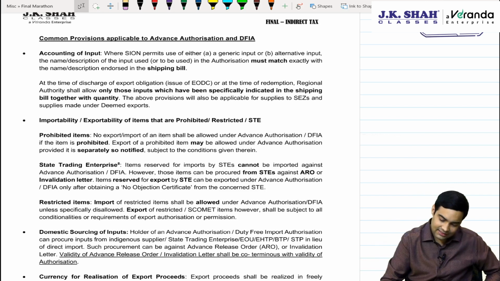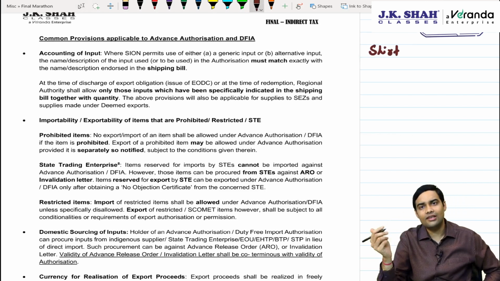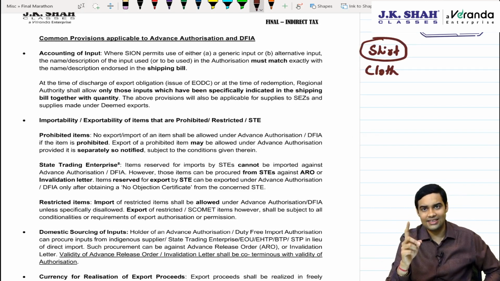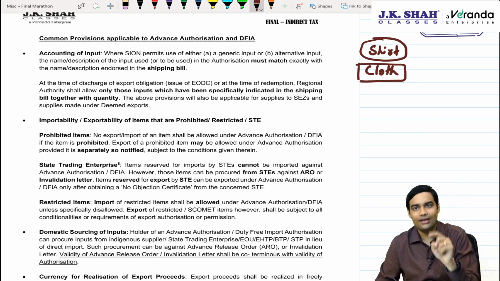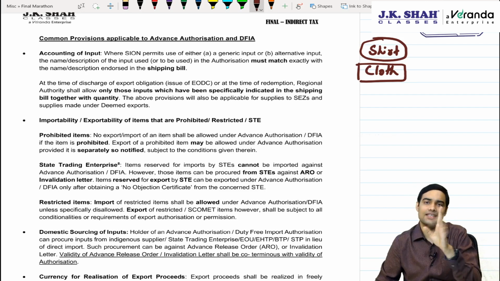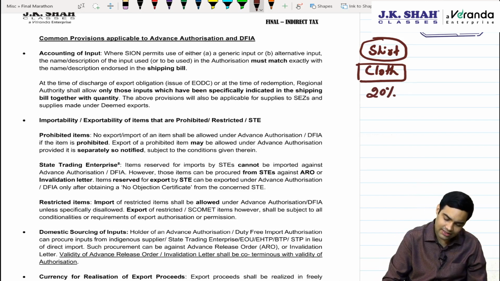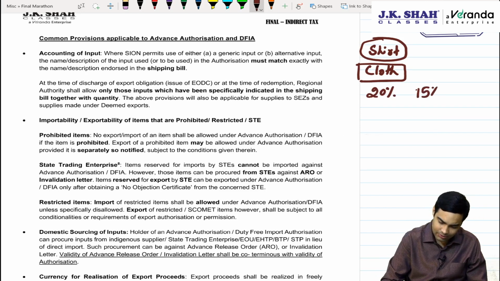That means, say suppose you have exported a shirt. Now, what is the raw material used for a shirt? Cloth. So, once you export the shirt under duty-free import authorization license, government will give you a DFIA license for import of cloth. Either you can import the cloth or you can sell these licenses. But DFIA has a value addition of 20%, while advance authorization has a value addition of 15%.